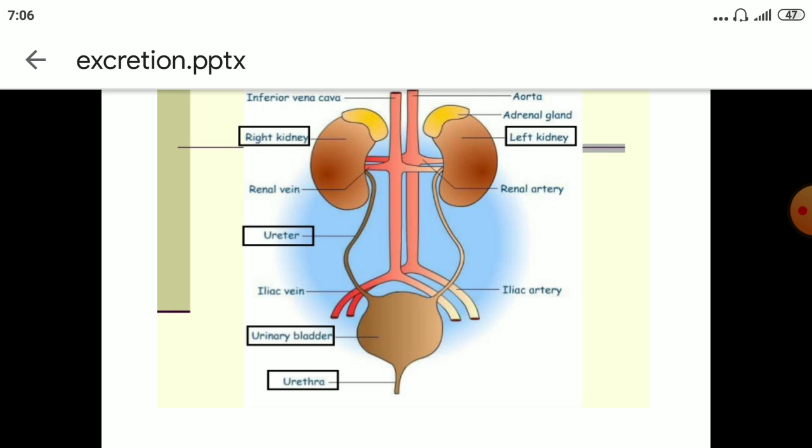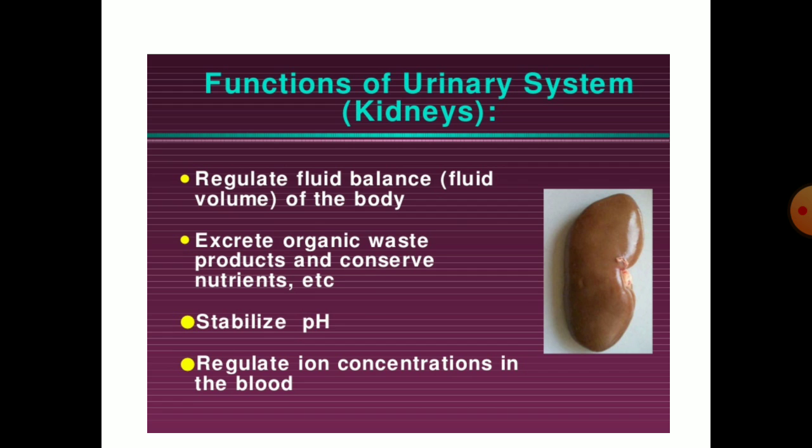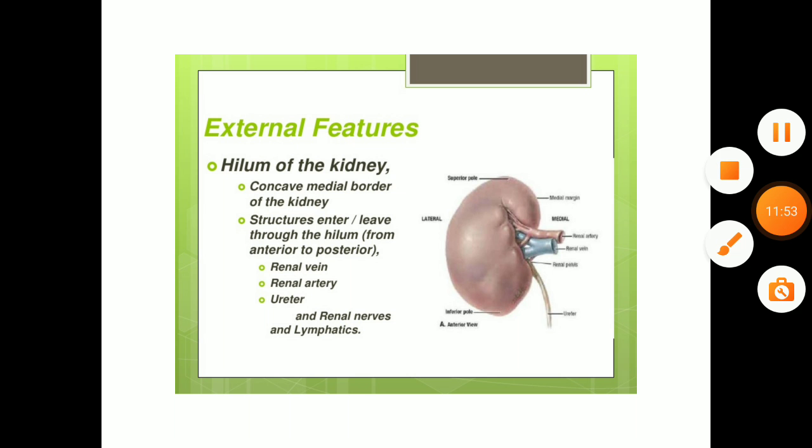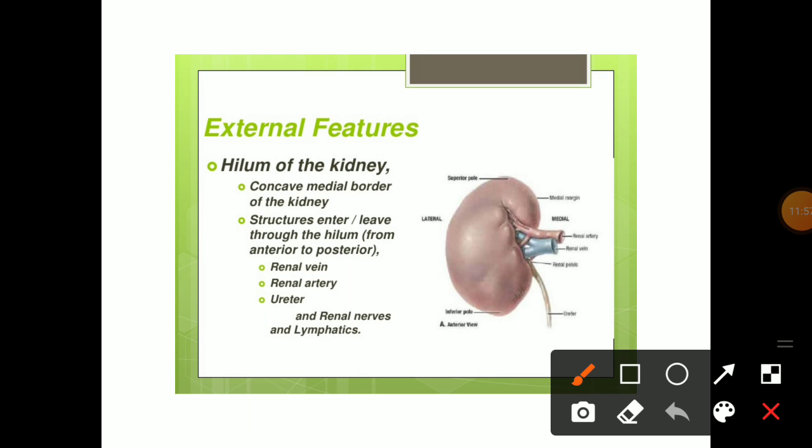Now let's move on to the anatomy of the kidney. You can see that externally the kidney looks like this, and it has a concave medial border. This part is the hilum, and there are some structures entering as well as leaving from it.